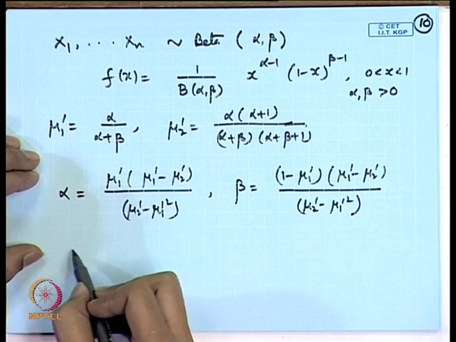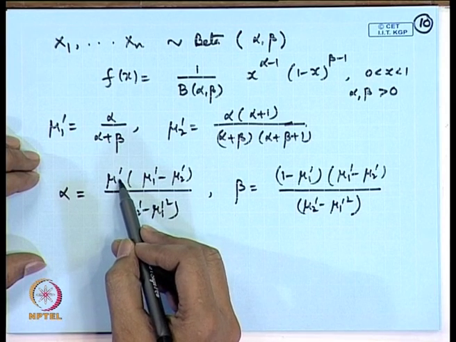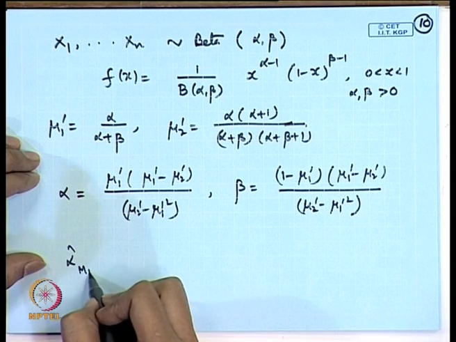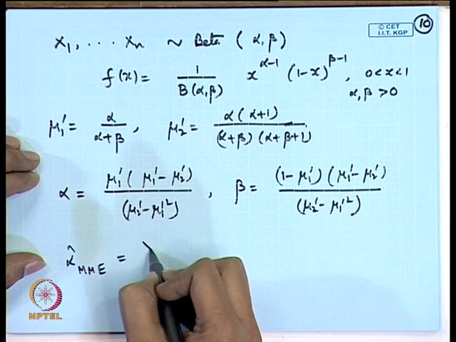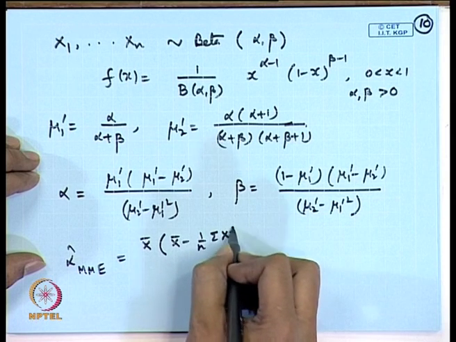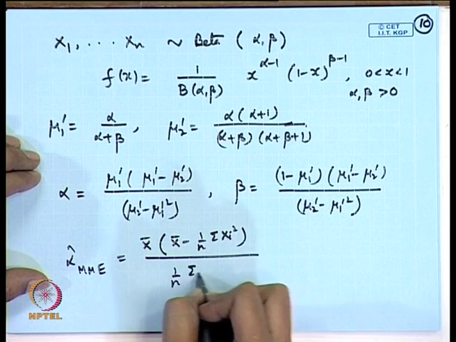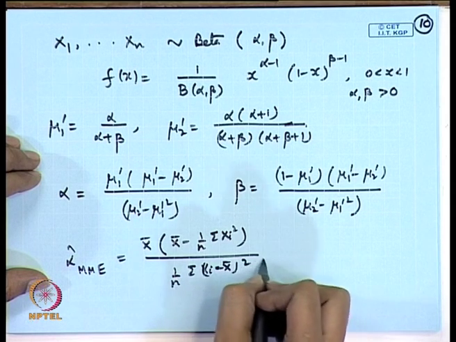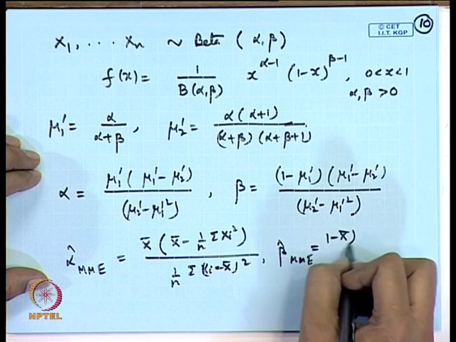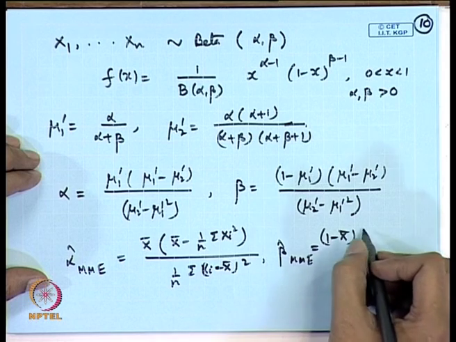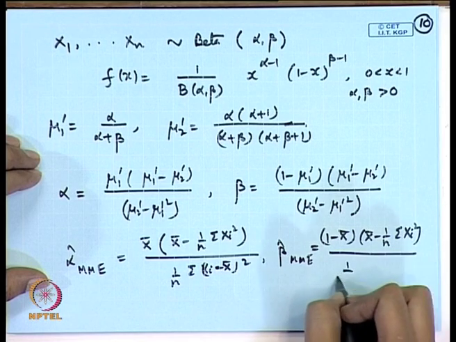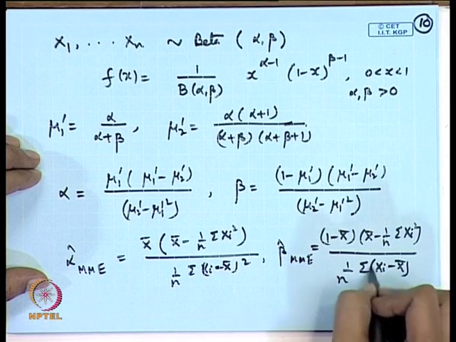So, if we substitute mu 1 prime as alpha 1 and mu 2 prime as alpha 2, we get the method of moments estimators as x bar into, well, this is x bar minus 1 by n sigma x i square divided by 1 by n sigma x i minus x bar square, and similarly beta hat MME is equal to 1 minus x bar into the same term here, that is x bar minus 1 by n sigma x i square divided by 1 by n sigma x i minus x bar square.